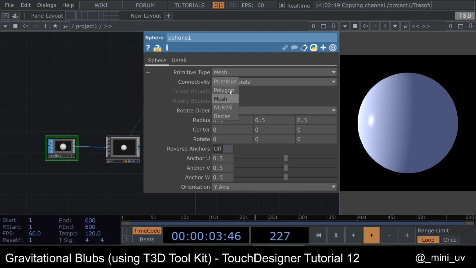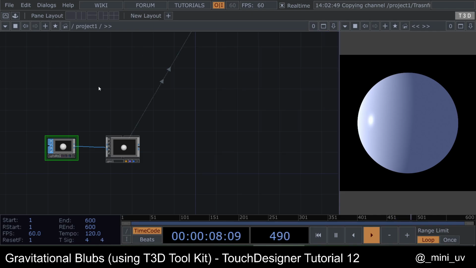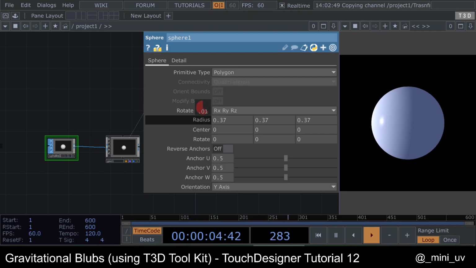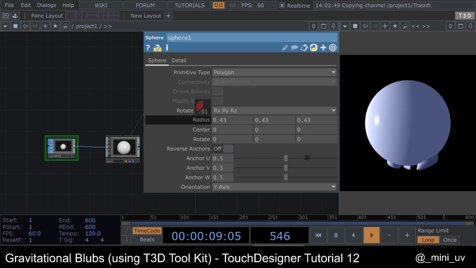Let's make it also a polygon and increase the frequency, so we can't see our blobs anymore. Alright, well, now we can see them.